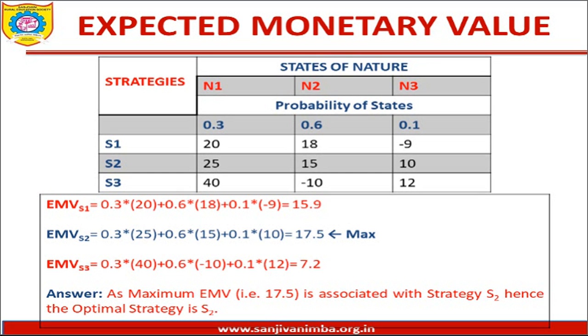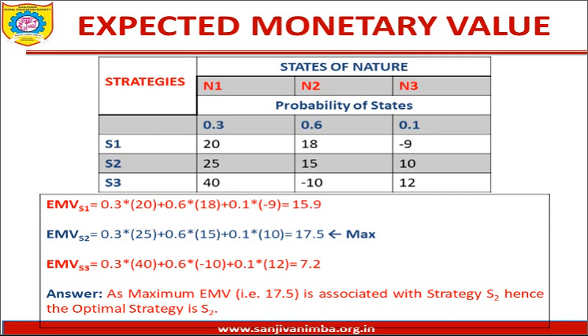At the same time, you can also see the payoffs associated with a particular combination of a strategy and a state of nature. For example, for strategy S1 and nature N1, the payoff is 20, and for S1 N2 it is 18, and for S1 N3 it is -9, so on and so forth. Here all the positive values indicate the gain, whereas negative values indicate the losses.